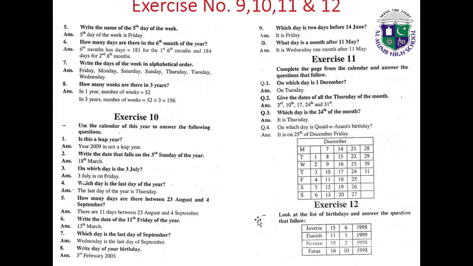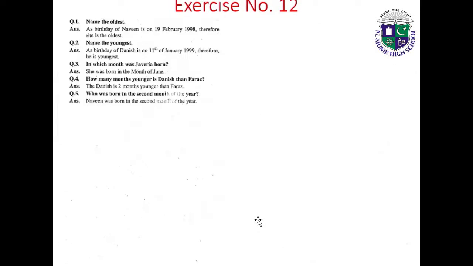Exercise 12. Look at the list of birthdays and answer the questions that follow. Javeria 15, 6, 1998. Danish 11, 1, 1999. Naveen 19, 2, 1998. Faraz 16, 10, 1998. Name the oldest. As Naveen's birthday is on 19th February 1998, she is the oldest.